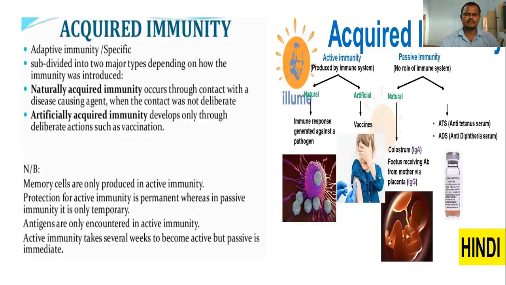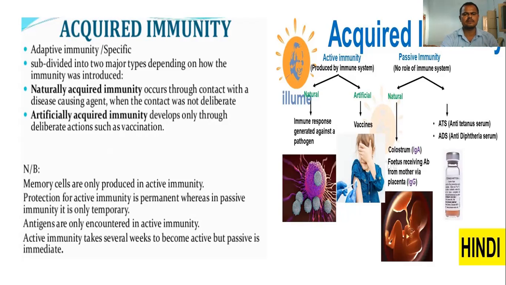And acquired immunity, which is the adaptive immunity or specific immunity, is divided into two major types depending on how immunity was introduced. The immunity develops by experience. Immunity developed by interaction with the pathogen is called acquired immunity or adaptive immunity, which is adapted by the introduction of the variant pathogen. So see here, organisms gain acquired immunity naturally and artificially.